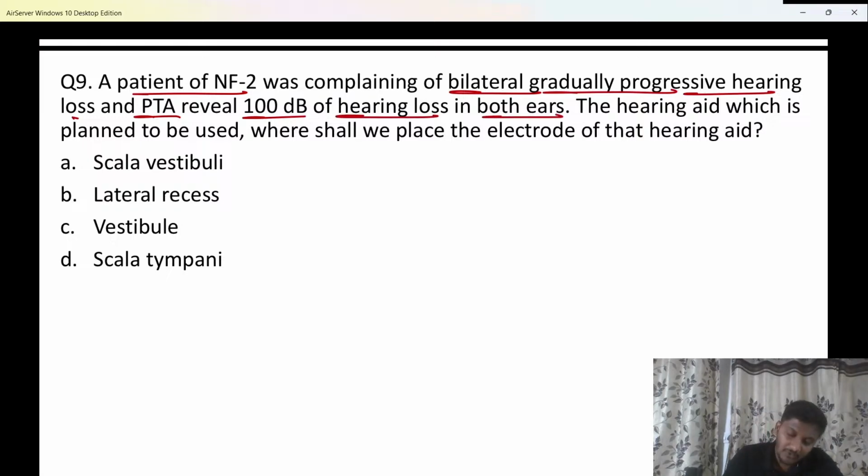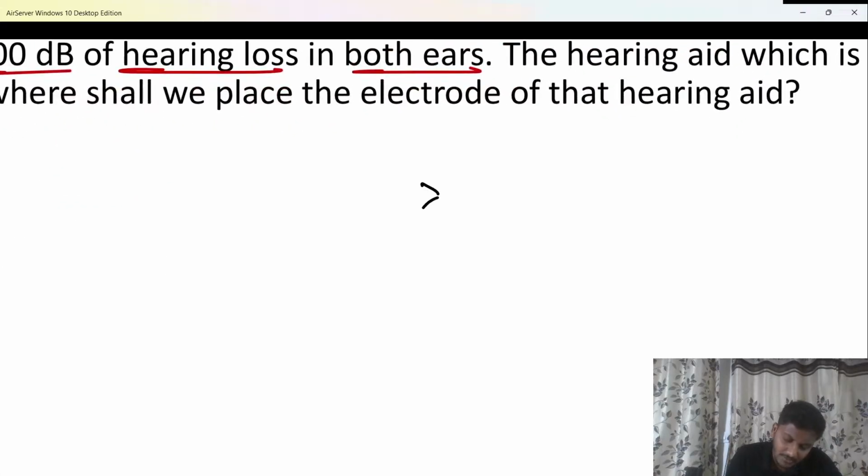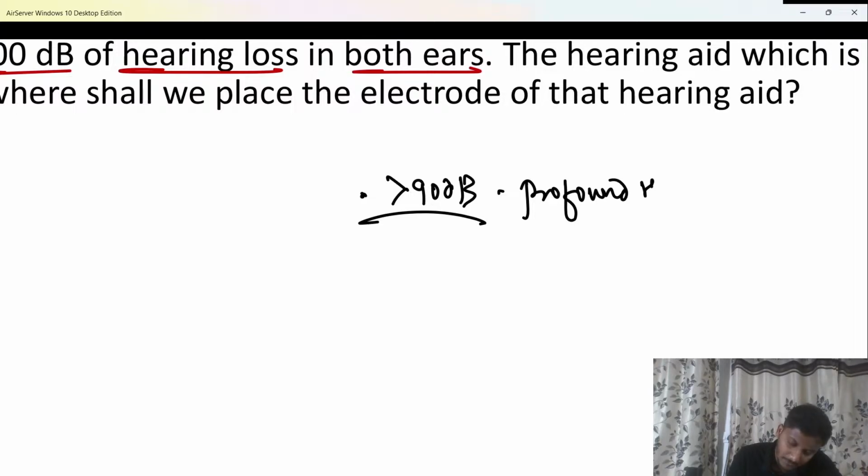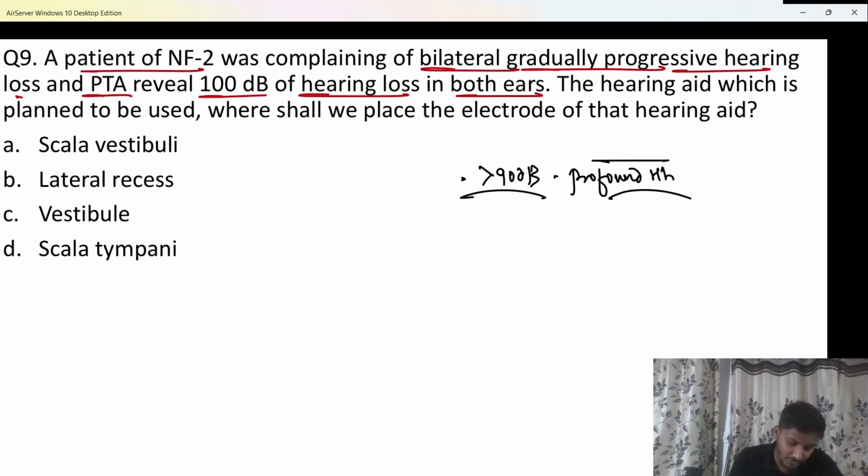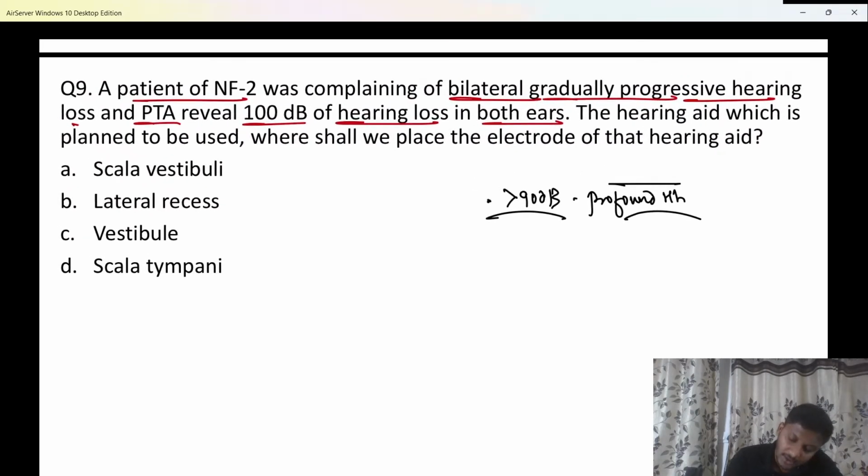We know if the hearing loss is more than 90 decibels, that is called a profound hearing loss. So this patient is going to have a bilateral profound hearing loss. The hearing aid is planned to be used. Where should we place the electrode of that hearing aid?